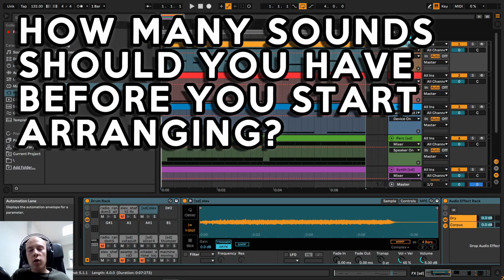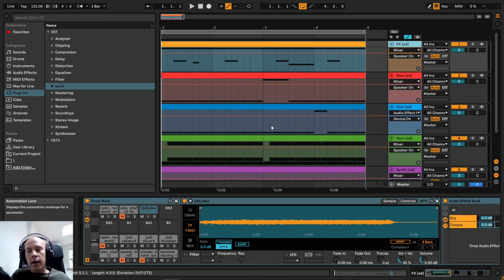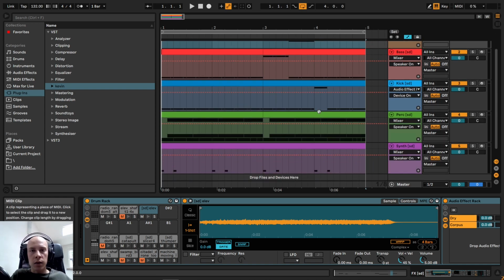Also, you can add more sounds, but from my experience, the more sounds you have, the more difficult the arrangement gets. How many sounds should you have in the project before starting the arrangement? The better the sounds, the less of them you need. You can get by with 10 sounds if they are already full.